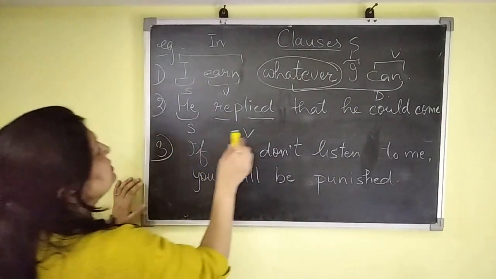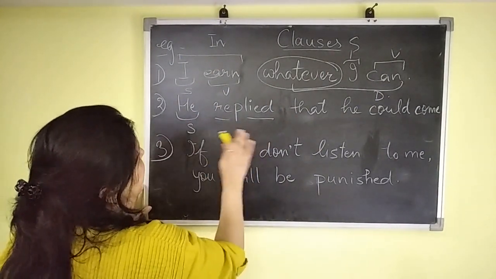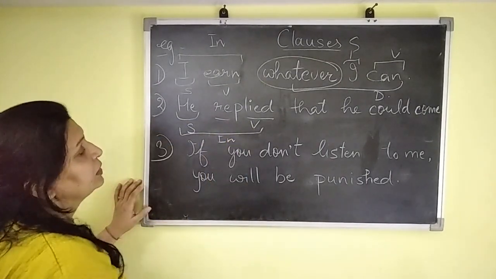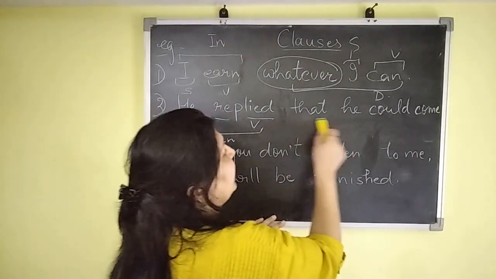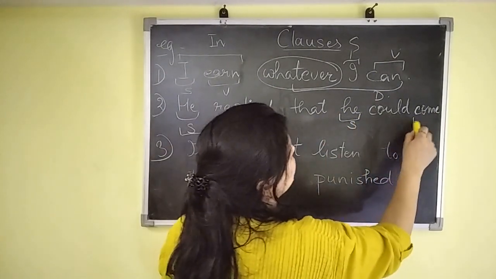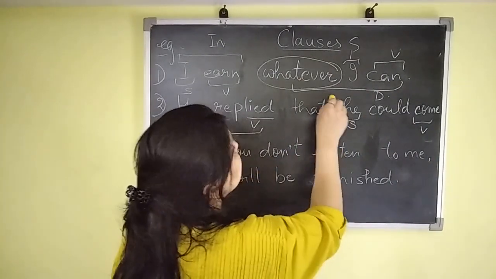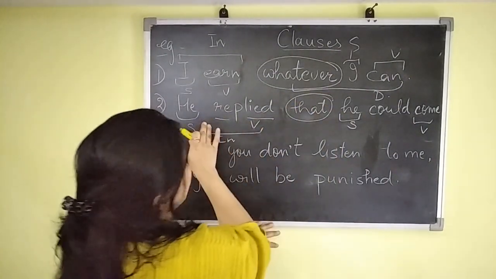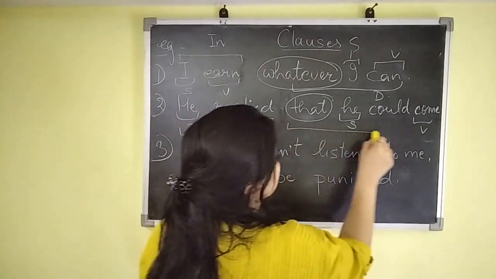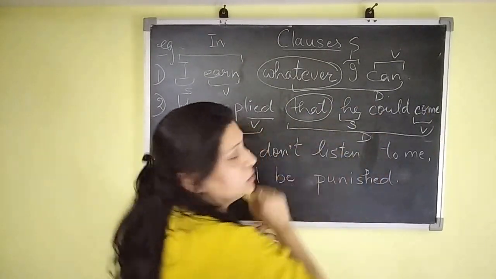That's why it is known as an independent clause. The second part, that he could come. Now let's see. Subject is there, verb is there. Another thing, it connects with the main clause, or independent clause, with a connector. So that's why it is known as a dependent clause.